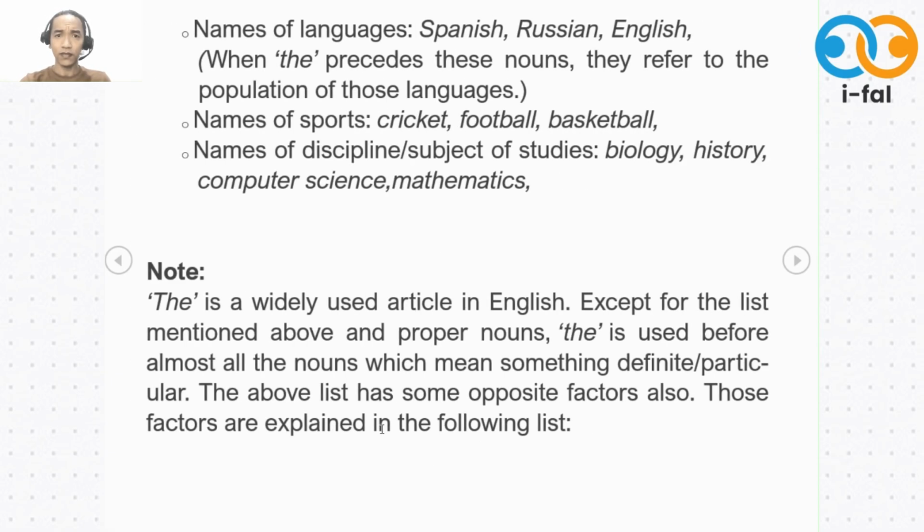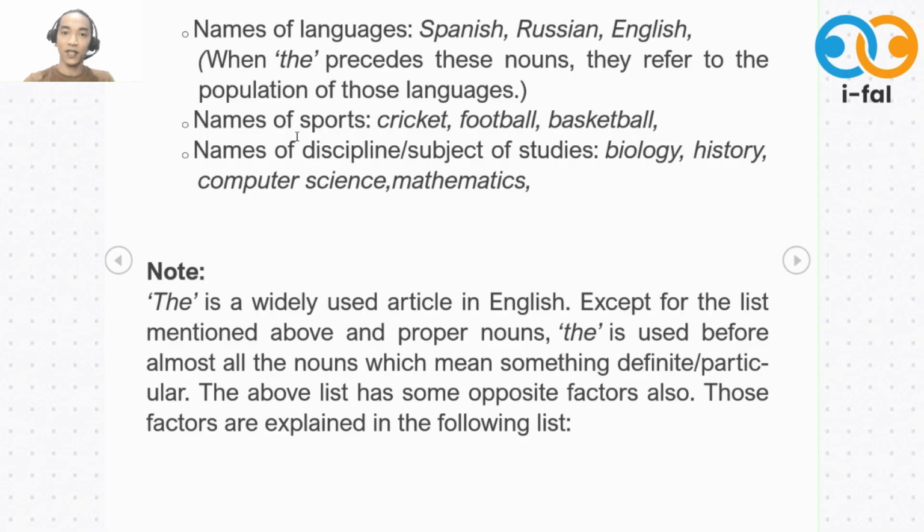Okay? Now, we also don't use the for names of languages: Spanish, Russian, English, etc. Okay? So when the is used before these nouns or the language, they refer to the population of those languages. So instead, we're talking about the people if we put the. Like for example, Spanish is the language, the Spanish is the people.